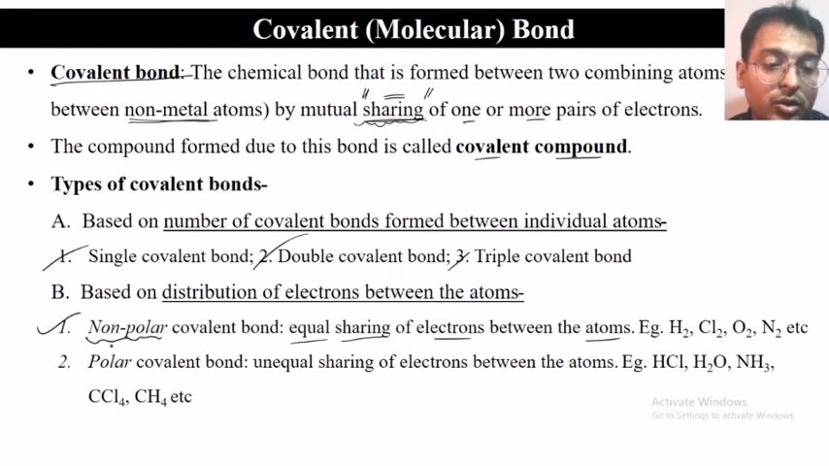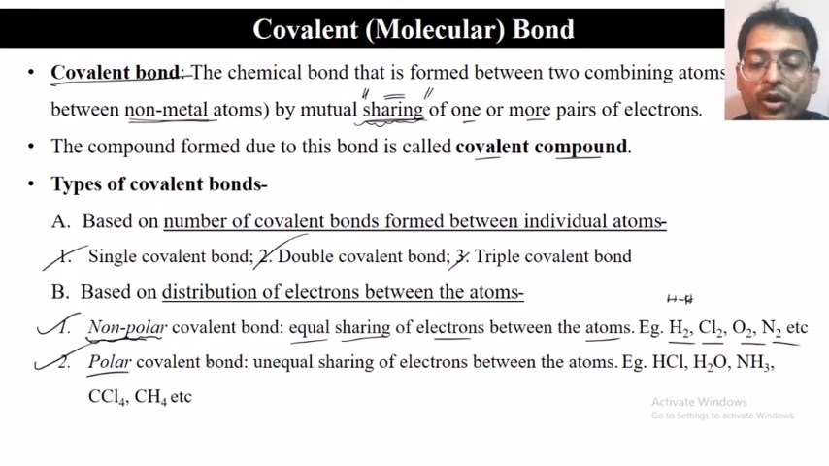non-polar covalent bond. For example, hydrogen, chlorine, oxygen, nitrogen. Both the atoms are the same, hydrogen atom with hydrogen atom, chlorine with chlorine, so they are sharing the electrons among themselves equally. Then it results in the formation of a non-polar covalent bond.